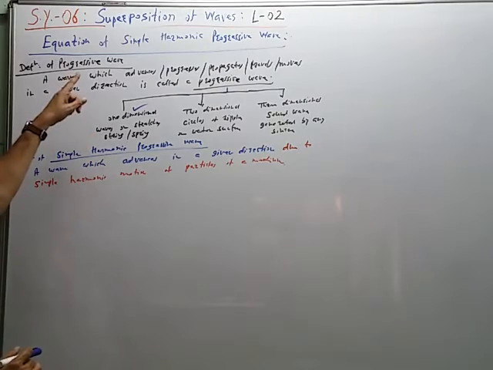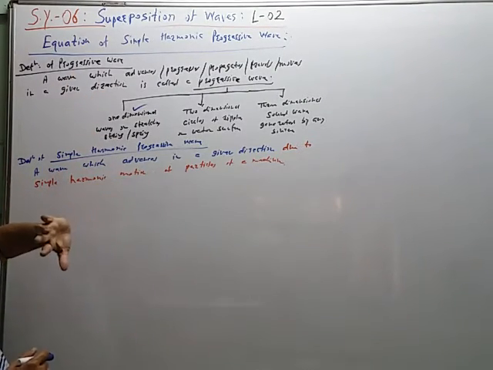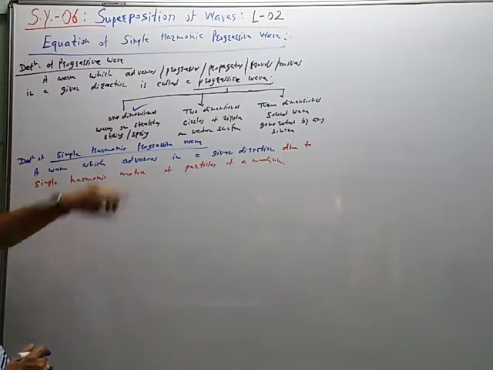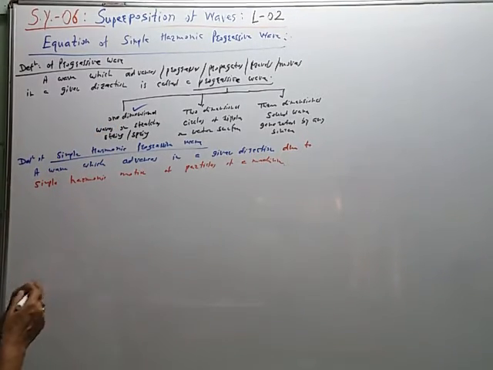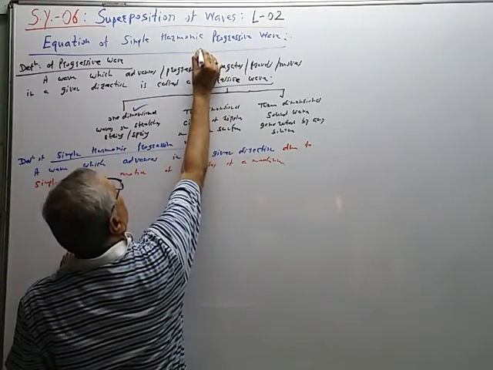So this is the meaning of progressive wave, this is the meaning of simple harmonic progressive wave. Like this. So we have to derive the equation for one dimensional. Particularly we are considering simple harmonic progressive wave one dimensional.